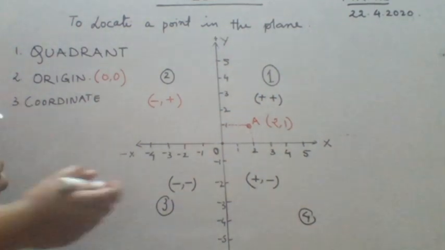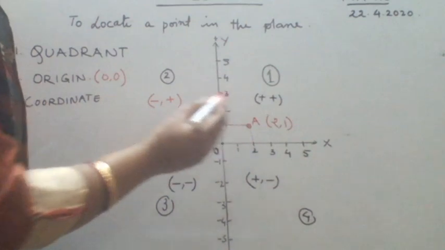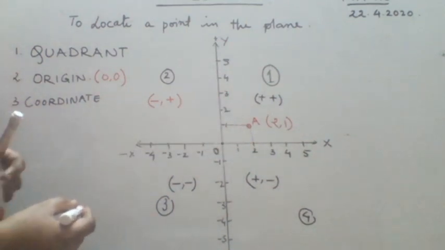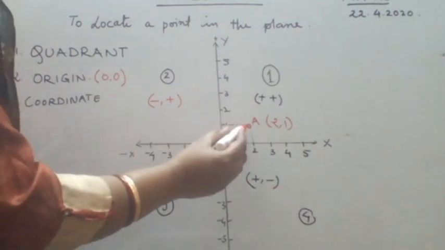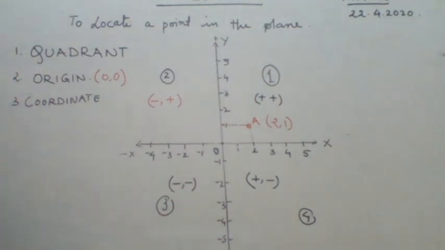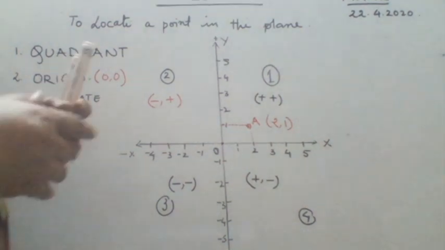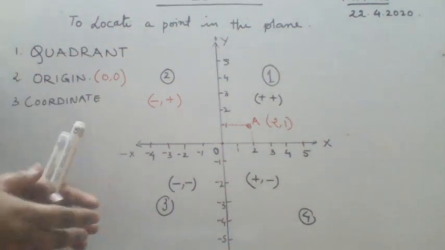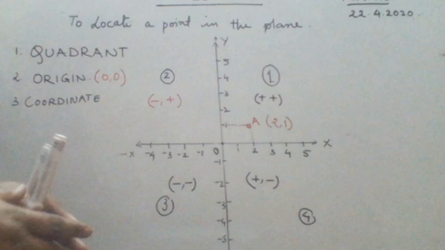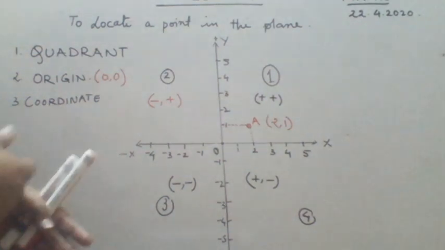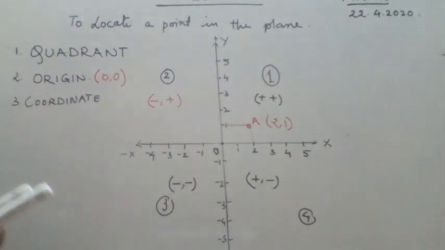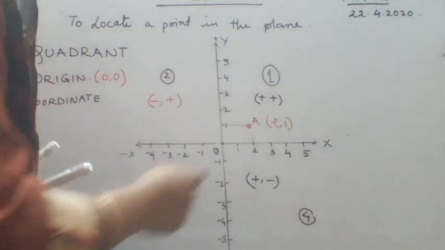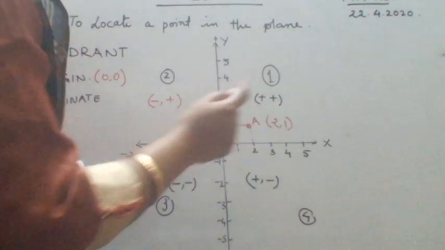Once again I repeat it. I mark any point, say I have marked a point A. Okay, and in order to tell its location, as you specify your address, you say I live in this street number 4, flat number so and so. So a person when enters your society, first of all he or she will look for the street, then he will find the house number. So like that, your address is given of this point as 2, 1.